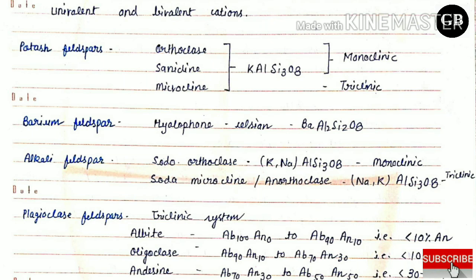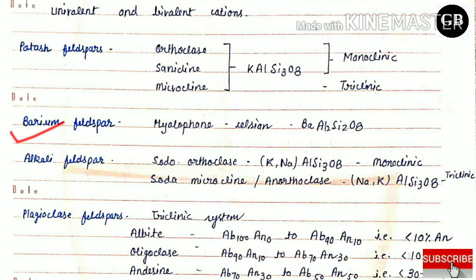So here you can see in the case of potash feldspar, orthoclase, sanidine, microcline are considered as potash feldspar, where formula is KAlSi3O8. Orthoclase and sanidine belong to monoclinic system and microcline belongs to triclinic system.